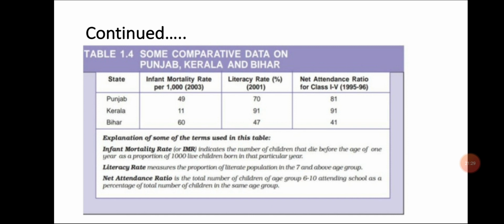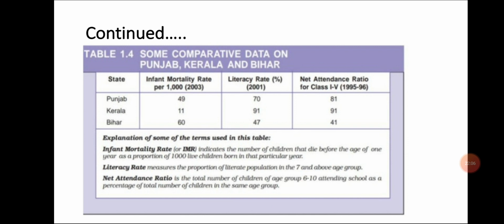and Bihar 41. So students, as we have changed the criteria, the state getting a good rank here is Kerala. According to this, Kerala got the first rank, then Punjab, and then Bihar. So in this way, if we change the criteria, the rank changes. So not only income should be considered for development, these factors should also be seen to see the development of any state or country.